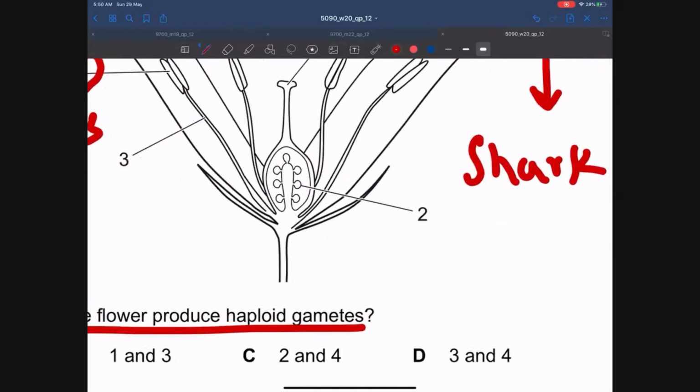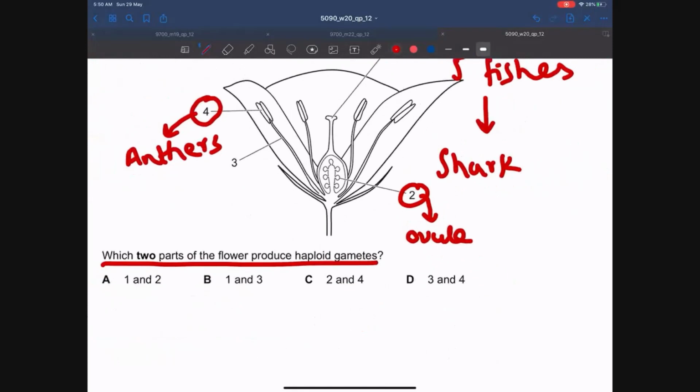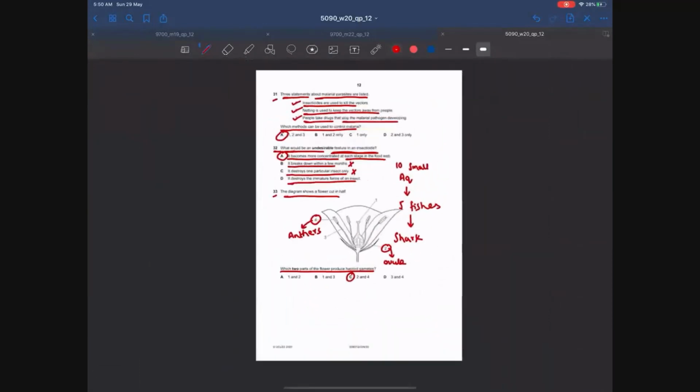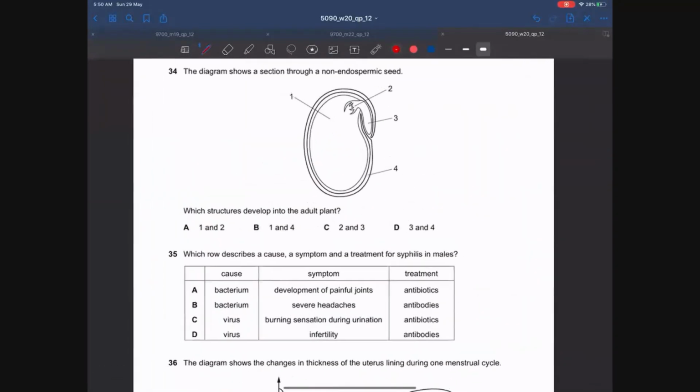Also, 2, which is the ovule, contains the female gamete that is produced by meiosis. So anther and ovule are the two parts of the flower in which meiosis occurs to produce haploid gametes. The answer is 2 and 4, C. Let's move on to MCQ number 34.